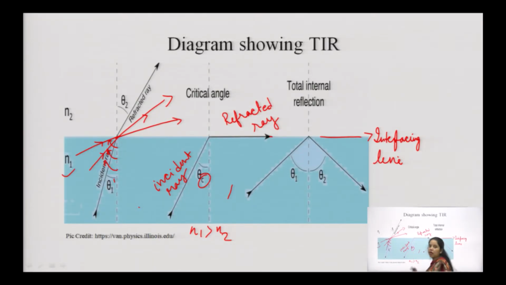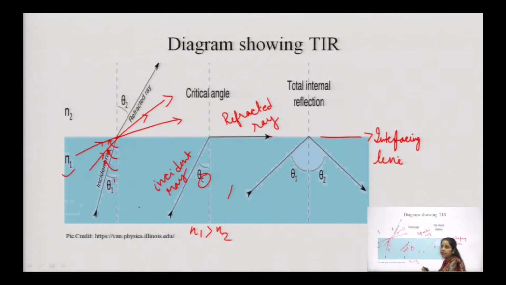Critical angle is the incident angle at which the refracted ray aligns with the interfacing line differentiating the two media.